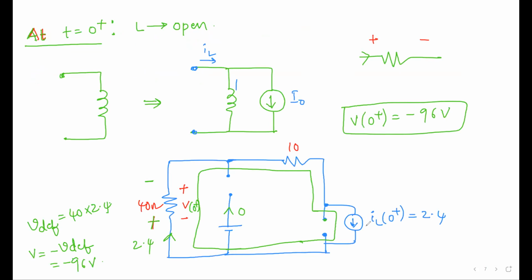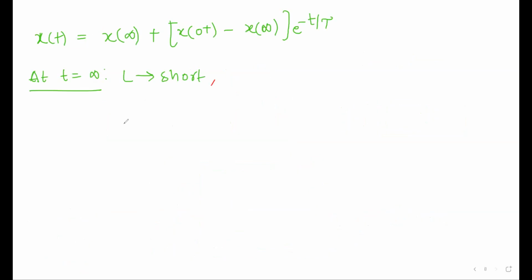Here you don't have any initial current, because the initial energy at t is equal to 0 plus will be completely dissipated, and finally it becomes short again. The resistor will be there, and here you don't have anything, so it is an open circuit.